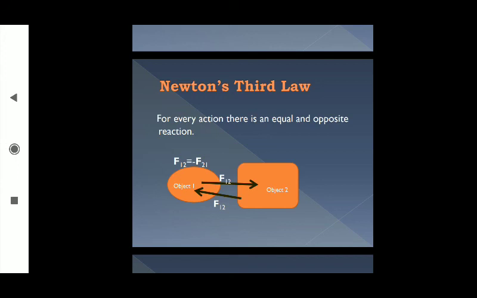If there are two objects, object 1 and object 2, and object 1 applies a force F12 on object 2, then it is obvious from Newton's third law that object 2 will also apply an equal and opposite force on object 1.